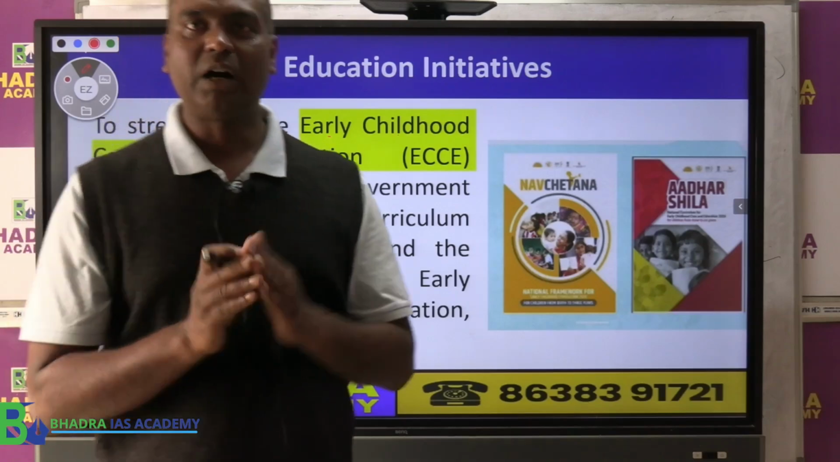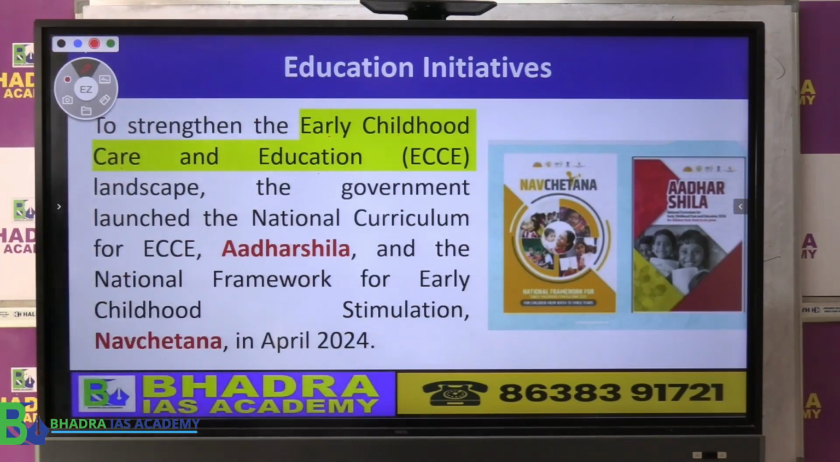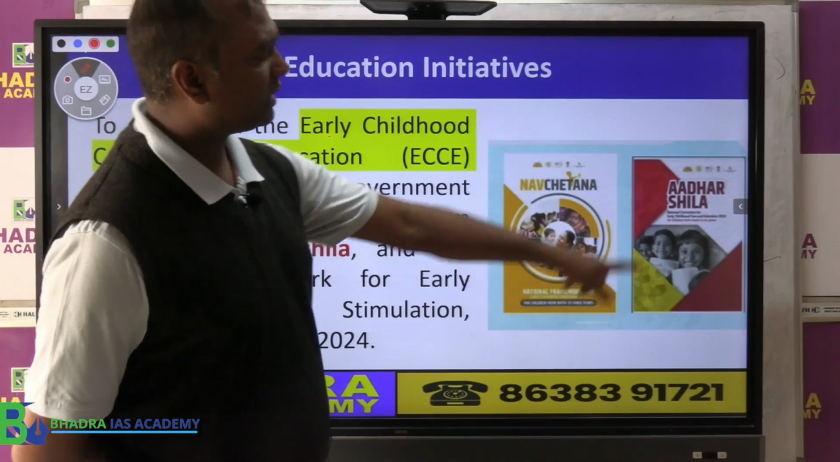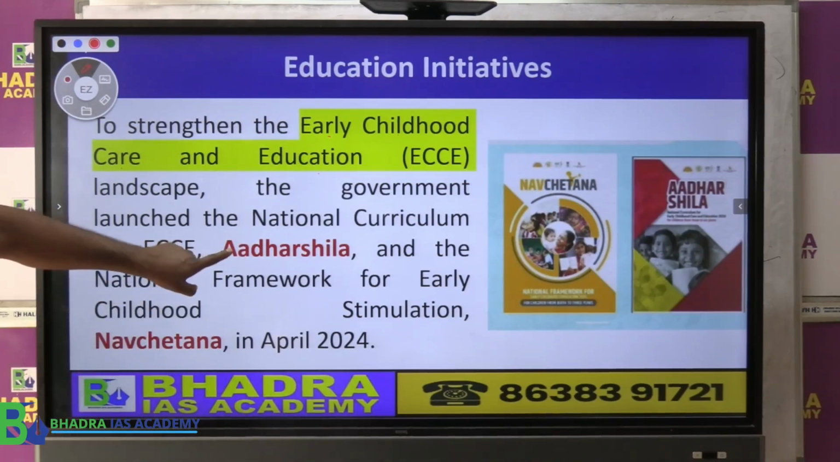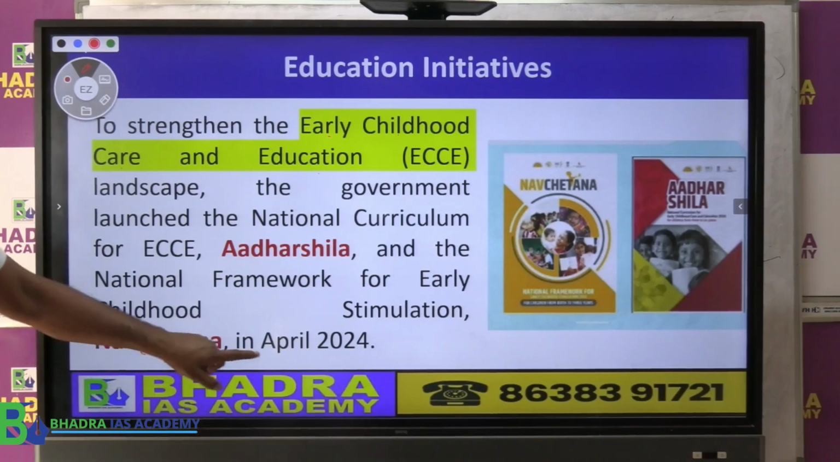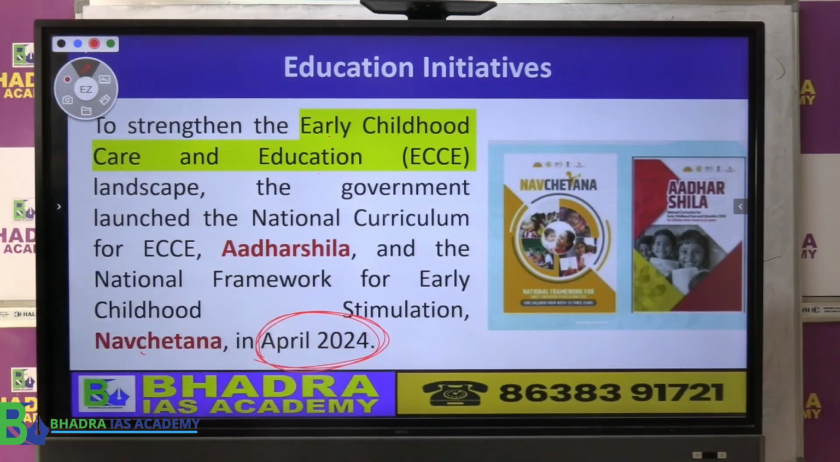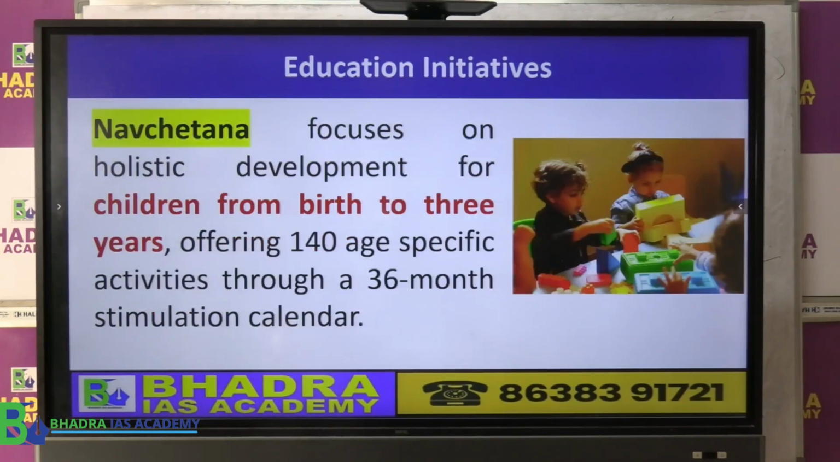So now how to develop children in this context? Okay. So now what the government said that for this development of children, that is called early childhood care, government launched two programs. One is called Navachetna, other one is called Adarshila. So if you look at this one, Adarshila and Navachetna, these both were launched in April 2024. Okay, very recently. This becomes a current affair topic, therefore, for exam preparation. So now, what are these two? Okay, so let's look at it.